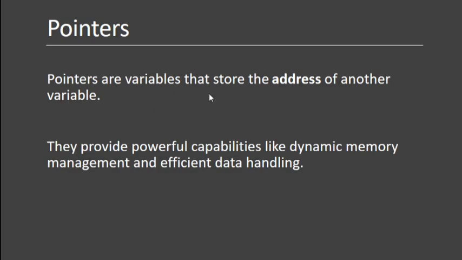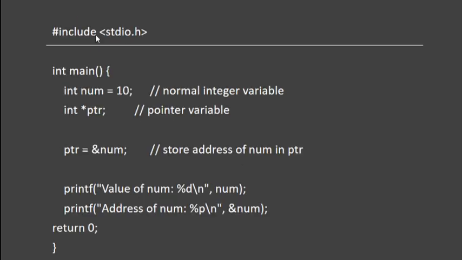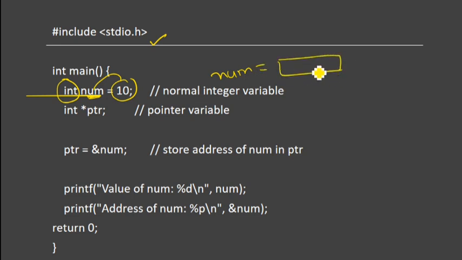Next, pointers. Pointers are variables that store the address of another variable. They provide powerful capabilities like dynamic memory management and efficient data handling. Look, I'll explain through an example. I wrote here hash include stdio.h. Now here I'm declaring number as a variable of integer type, and the value 10 is assigned to it. So number stores 10, and it has some address, 1xff.